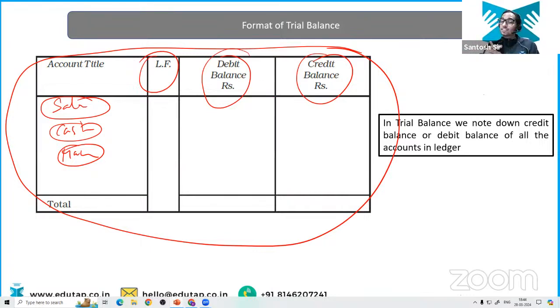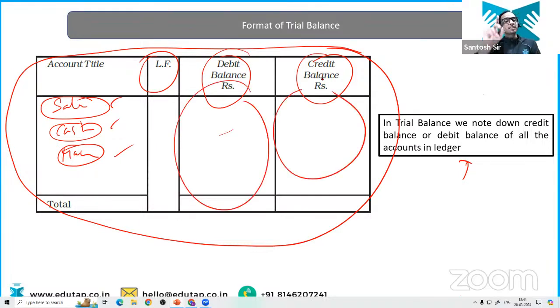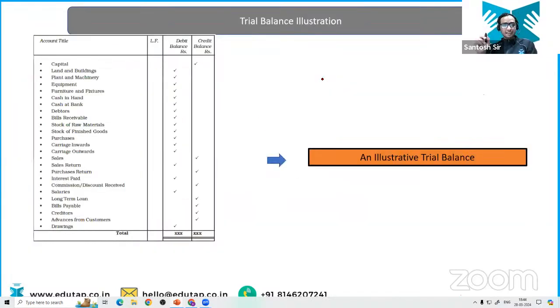Now the question which I have posed to you in the previous slide is going to be relevant. See what I have told you. We have to only write the balances of these accounts in the trial balance, isn't it? Now see, we have the capital account, and I have told you in the previous class that when we increase the capital account, it gets credited, isn't it?